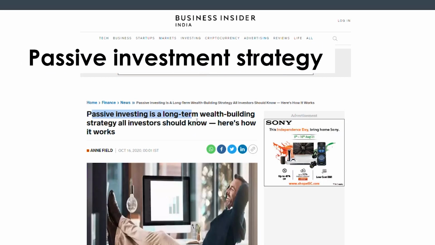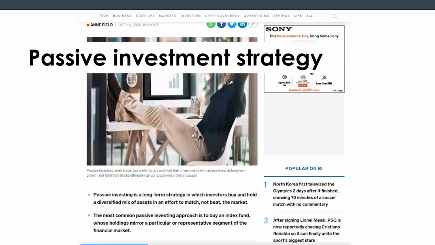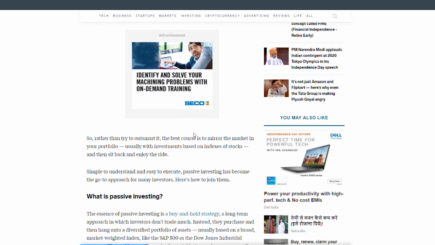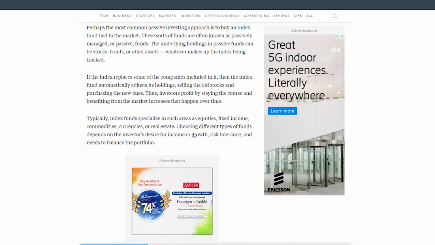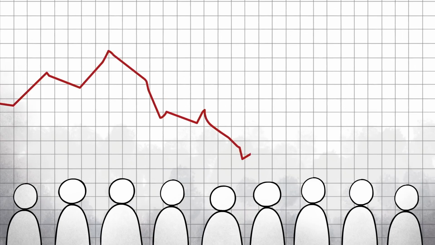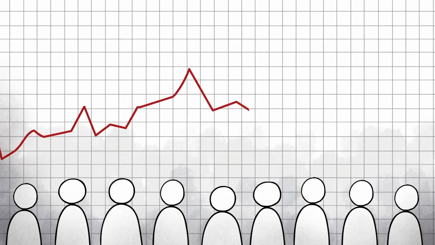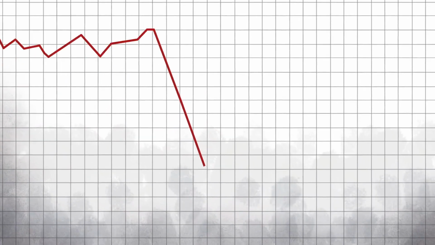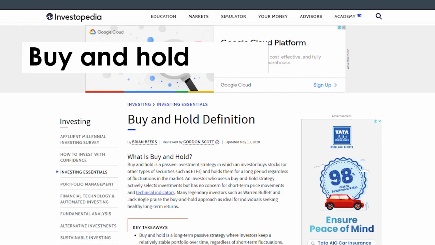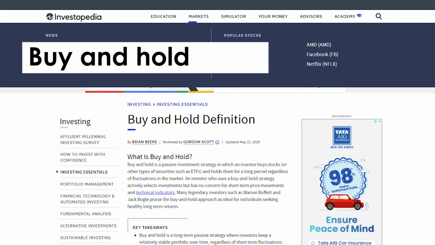Passive investment strategy. The passive investment strategy reduces the degree of difficulty, and the time and effort involved in managing the investment portfolio are significantly reduced. Although there are differences between trading strategies and investment strategies, the ultimate goal of trading is to obtain income through buying and selling assets. Buy and hold. Buy and hold is a passive investment strategy.